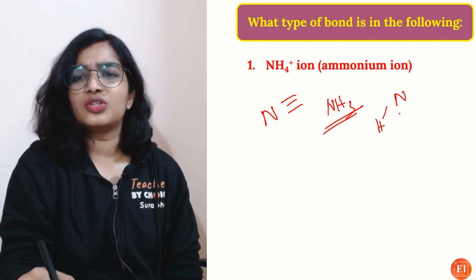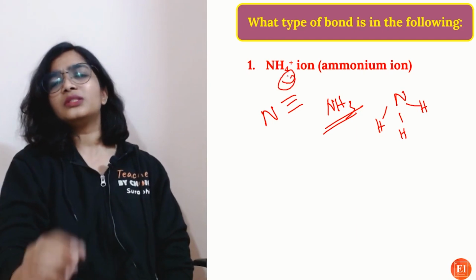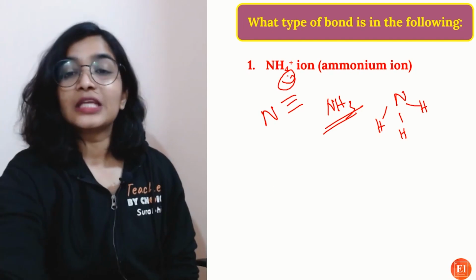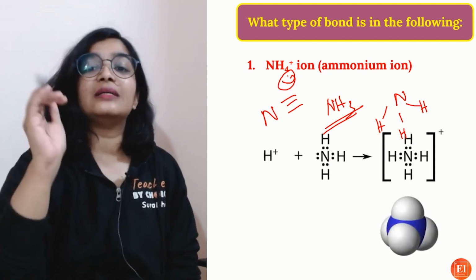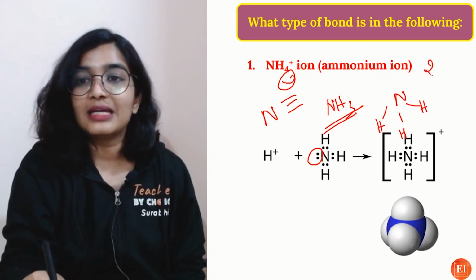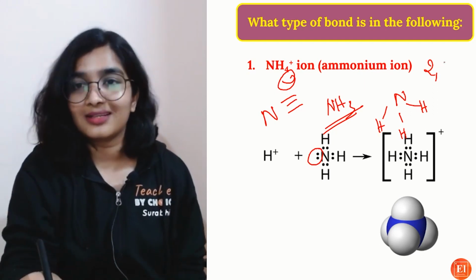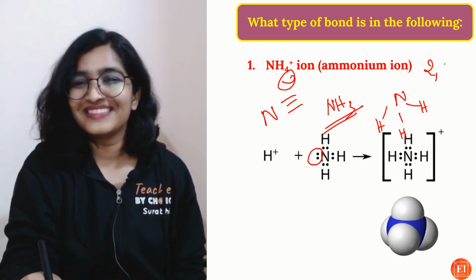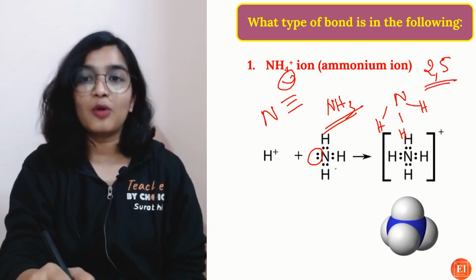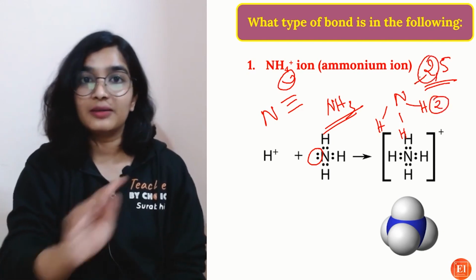So NH, H, H. Then how come this hydrogen? So what happens here is, this nitrogen has a lone pair of electrons. So what is our nitrogen's atomic number? Yes, 2, 5, right? So now it has formed 3 bonds, but those 2 electrons, we are not talking about the inner shell.